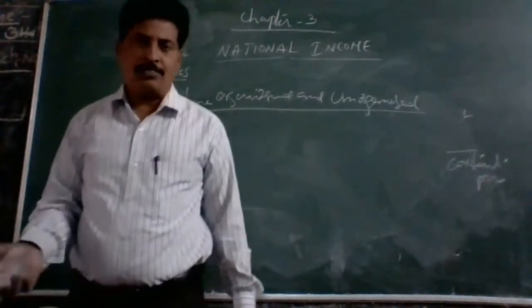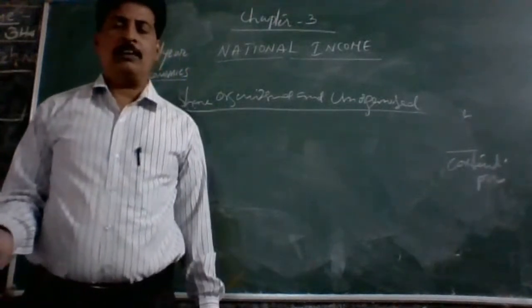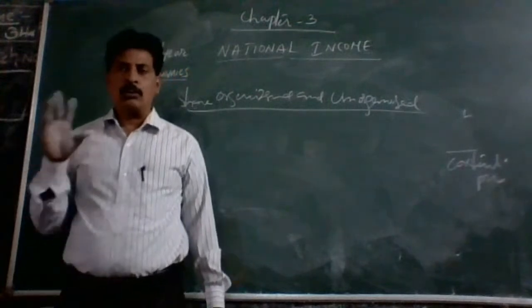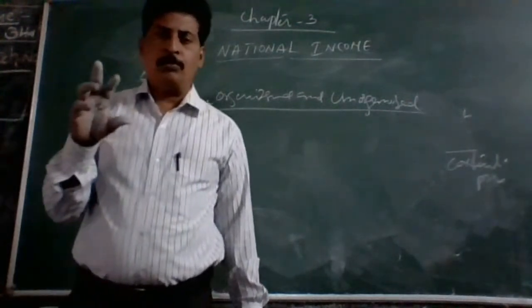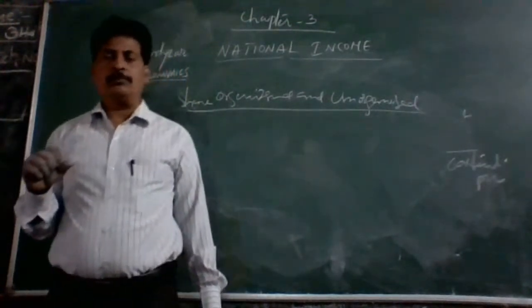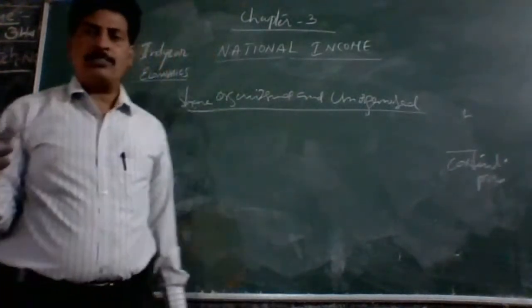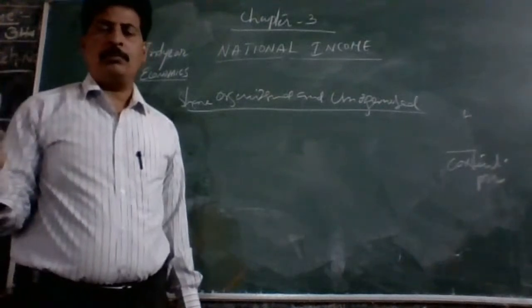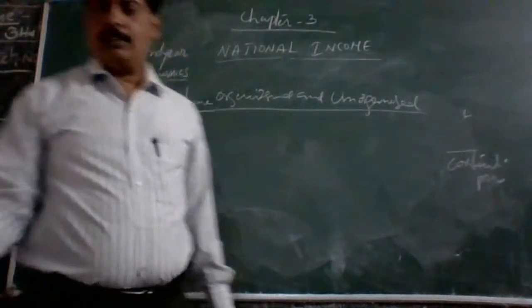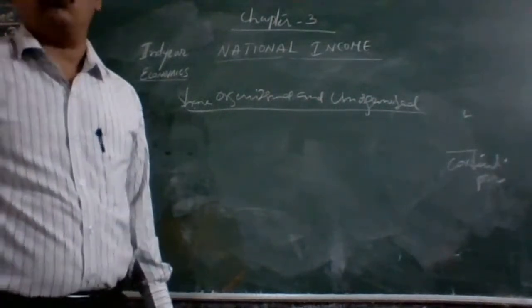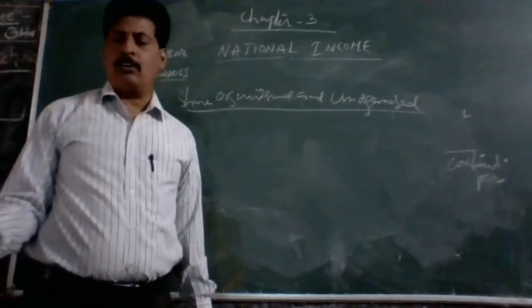Then there will be a balance sheet. Whereas in the unorganized sector, there is no constant keeping of records and accounts, and no balance sheet. In a systematic manner, the organized sector has been defined by the CSO, that is the Central Statistical Organization.